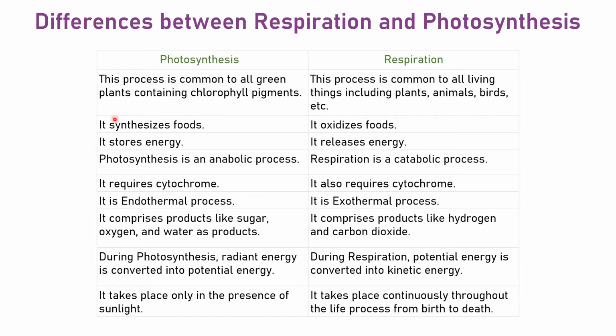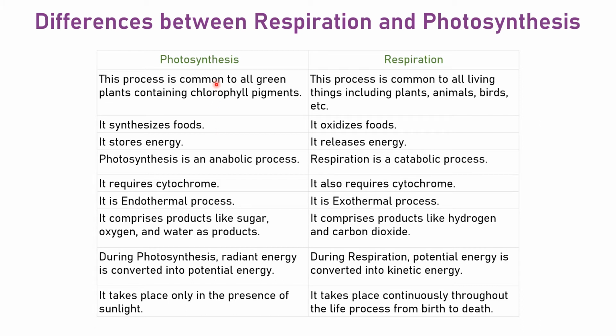So these types of process are called anabolic processes, where something is synthesized, right? Whereas oxidized means we have broken glucose into simpler compounds. So here we are breaking something. So these types of process are known as catabolic processes. So respiration is a catabolic process, photosynthesis is an anabolic process. These are very, very important points, children. You should understand this and learn it.